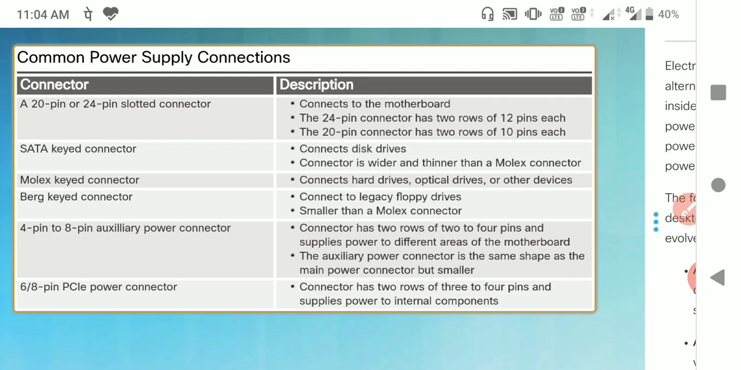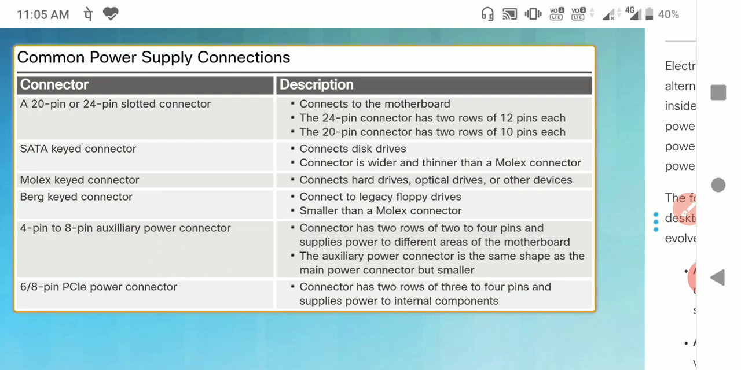The fifth one is the 4 pin to 8 pin auxiliary power supply connector. It has two rows of 2 to 4 pins and supplies power to different areas of the motherboard. The auxiliary power connector is the same shape as the main power connector, but it is somewhat smaller compared to the previous one.